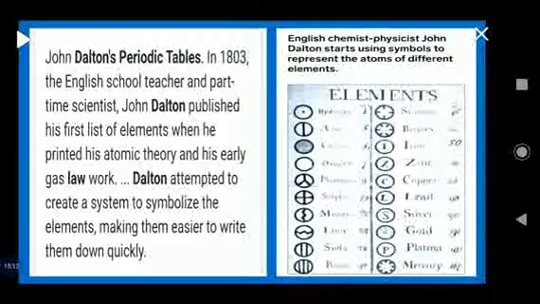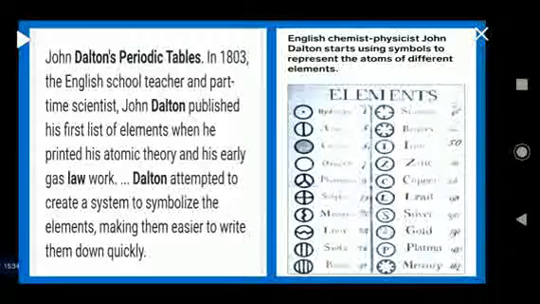Now, John Dalton's contribution as far as the representation of the elements is concerned. John Dalton in 1803, he was an English school teacher and a part-time scientist. He published his first list of elements when he printed his atomic theory and his early gas law work.